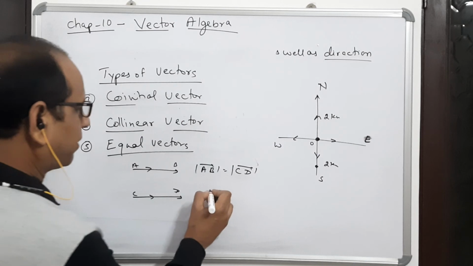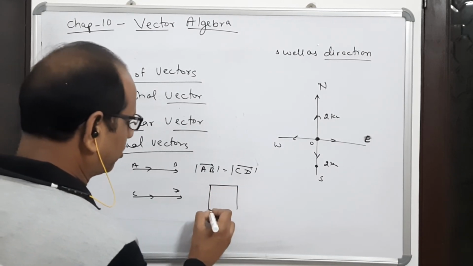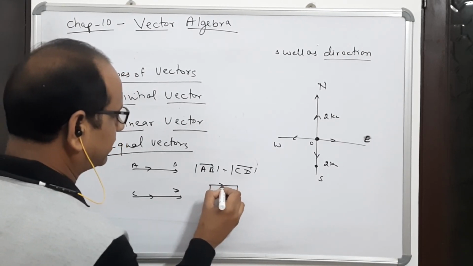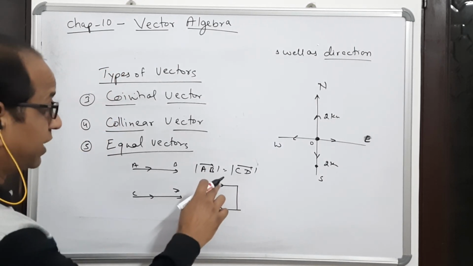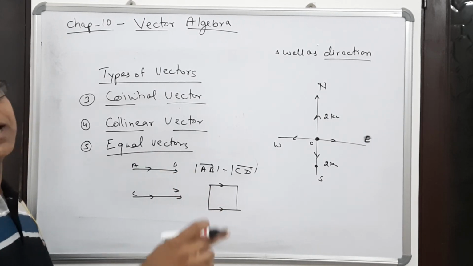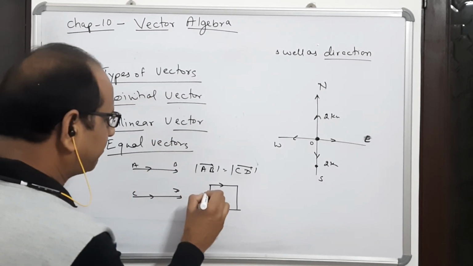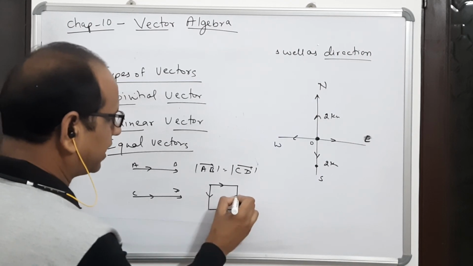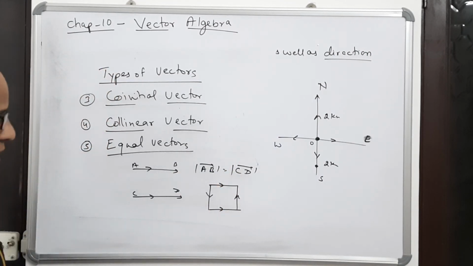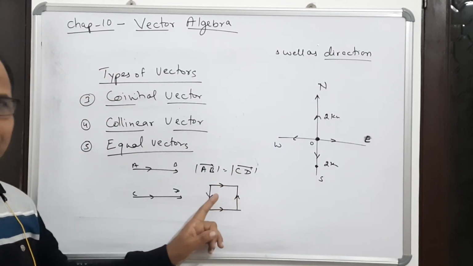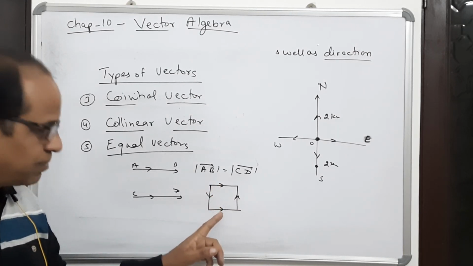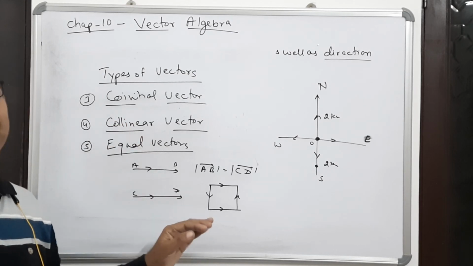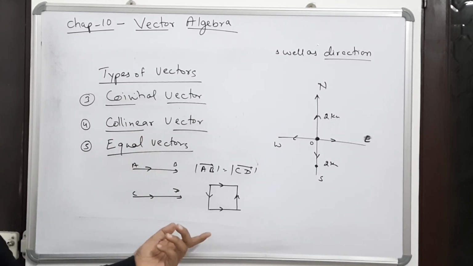The best example is if I draw a square and then this vector and this vector. These two vectors are collinear vectors as well as they are equal also. But if one vector is in this direction and the other vector is in this direction, then they are collinear but they are not equal. In equal vectors, their direction must be same and their magnitude must be equal.